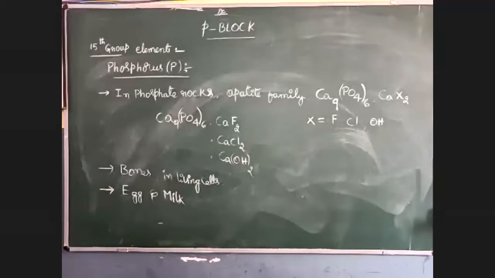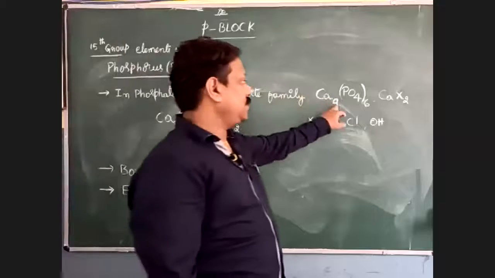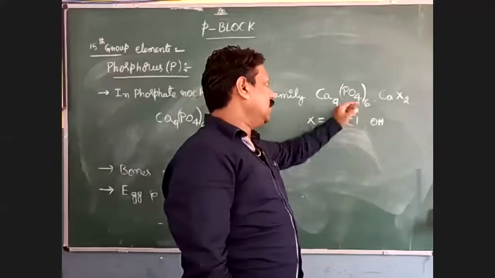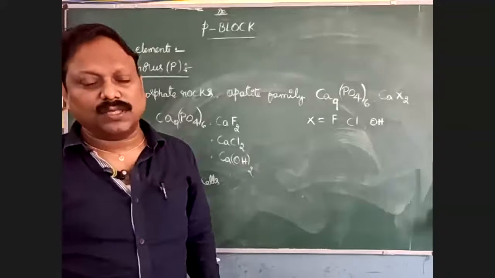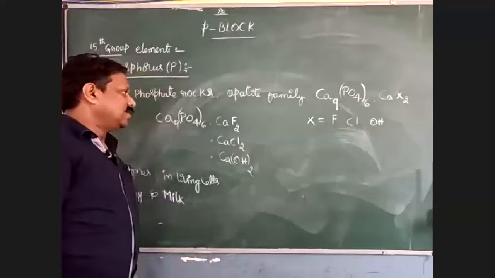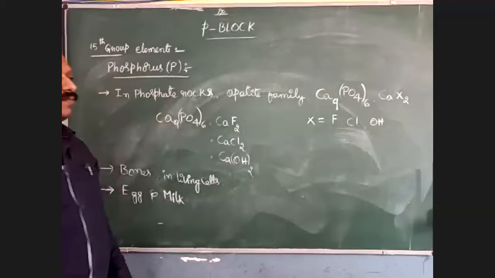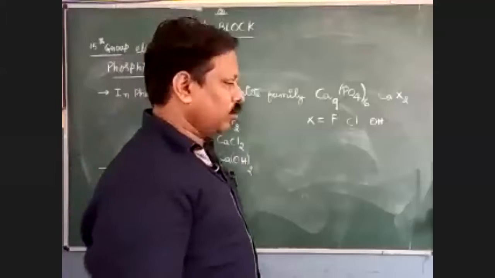Once again, phosphorus is commonly present in phosphate rocks. In that, different families are there, but it is majorly present in the apatite family. The general formula for the apatite family is Ca9(PO4)6 CaX2. Here X is fluorine or chlorine, or the OH group may be present.